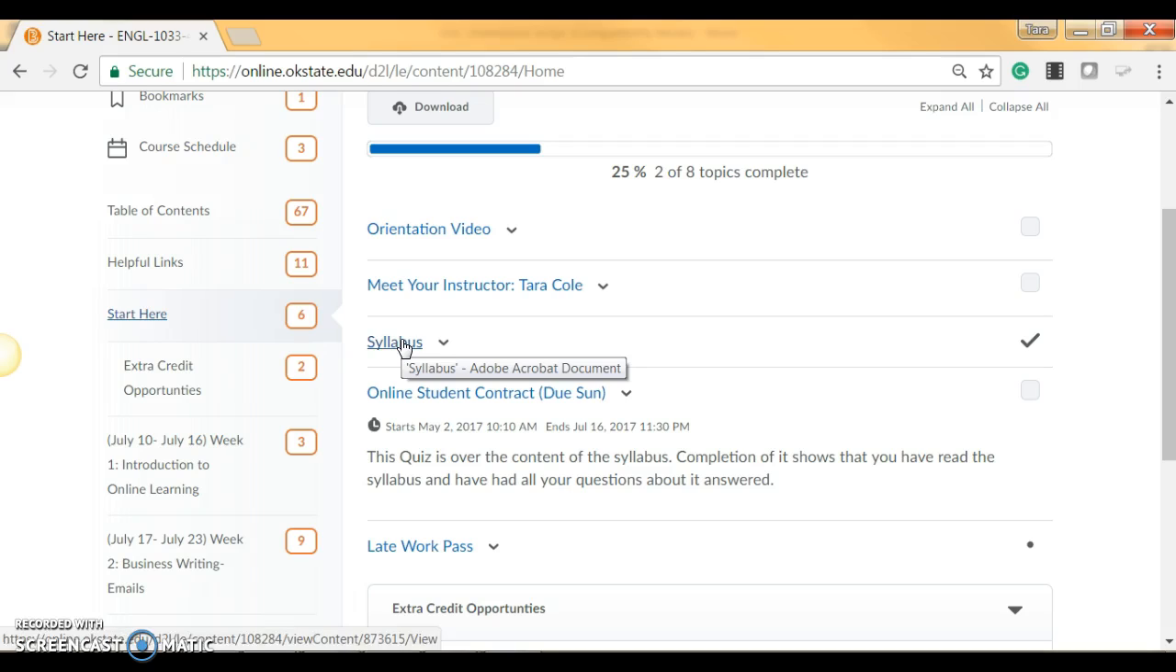The syllabus is our contract for this course and lets you know what you can expect from me and what is expected of you. You will need to read through the whole syllabus and then fill out the online student contract to let me know you understand the course expectations. Before we begin, I want to point out some important parts of the syllabus that you should note.